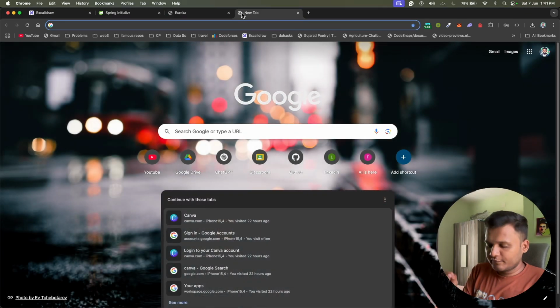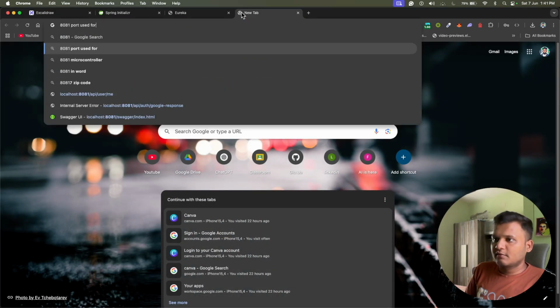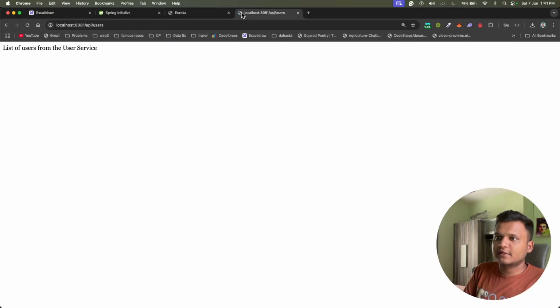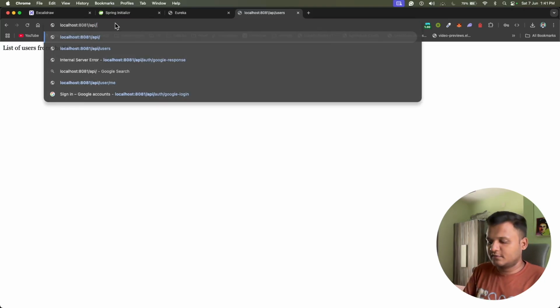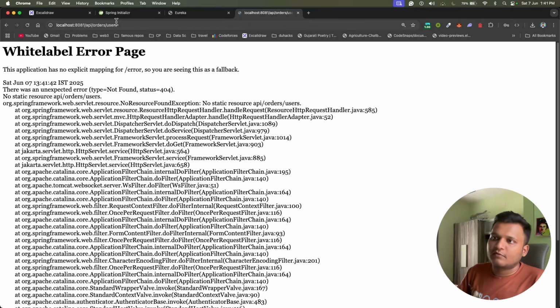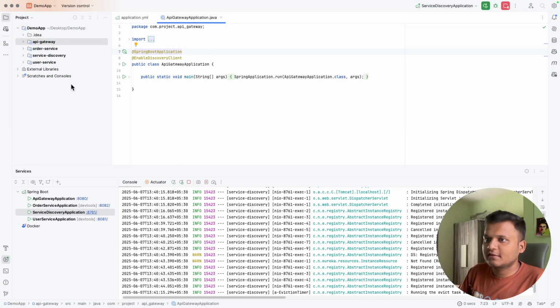Earlier, on 8081, this endpoint should give us the list of users from the user service. And in the orders, slash users, okay, so API slash orders slash users. Let me check the request again.